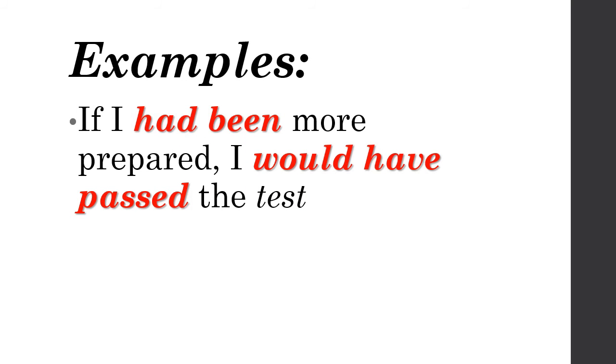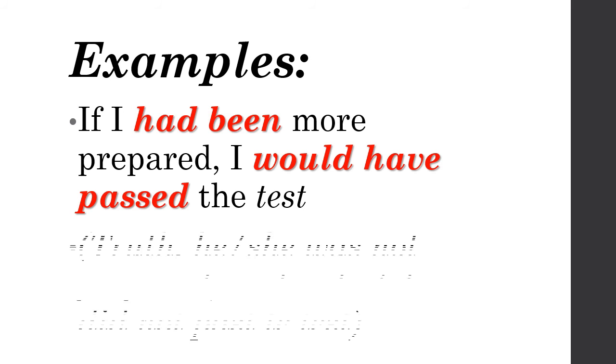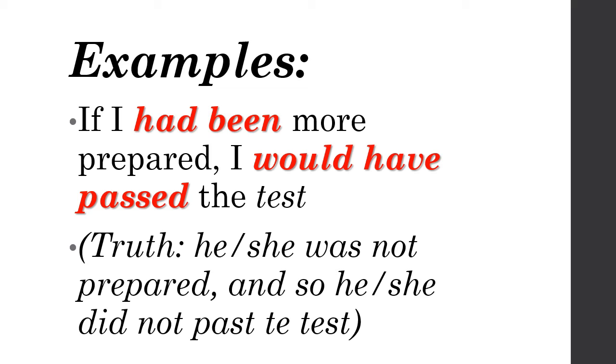If I had been more prepared, that is past perfect, had been. In the main clause, would have verb 3, I would have passed the test. What is the truth? The truth is he or she was not prepared, and so he or she did not pass the test. So that is the truth of this sentence.